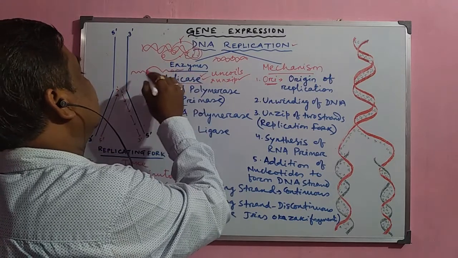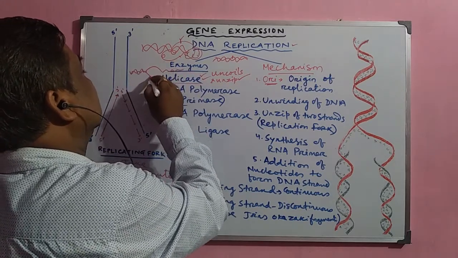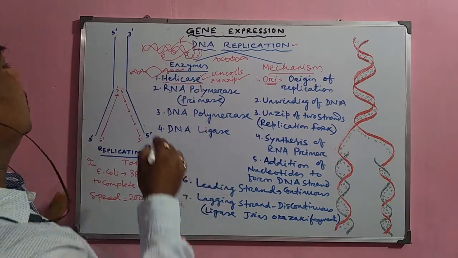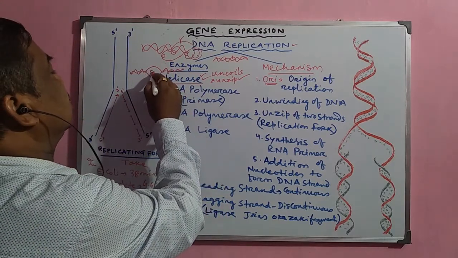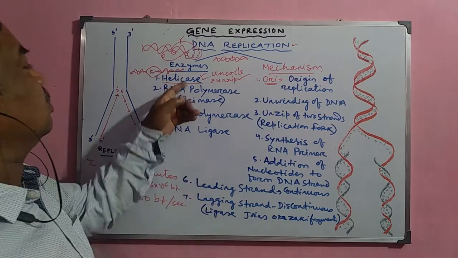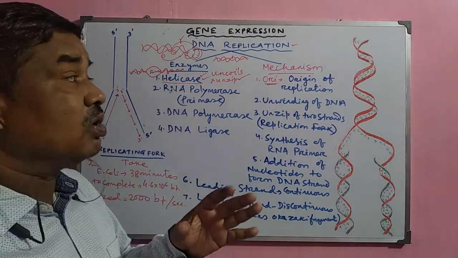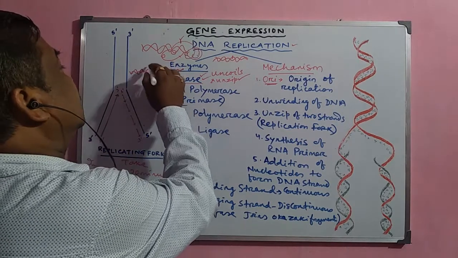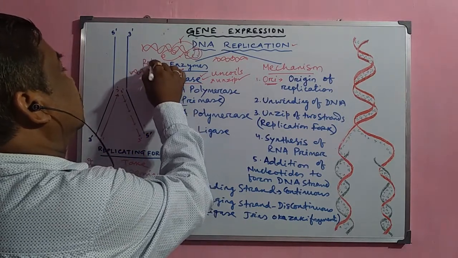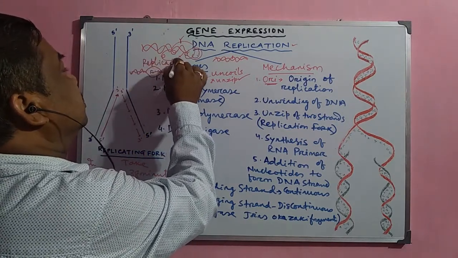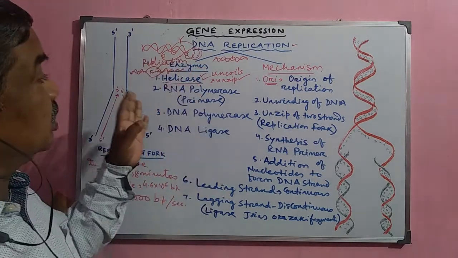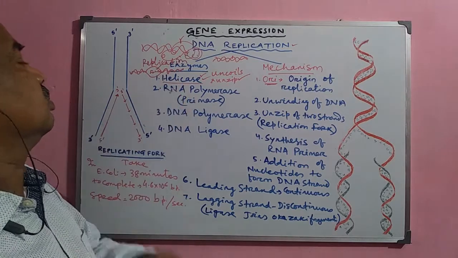So the DNA strand now forms a fork here. This is the role of the helicase enzyme. It unzips and forms the fork, called the replication fork, and this replication fork is very important for the origin of the replication process.